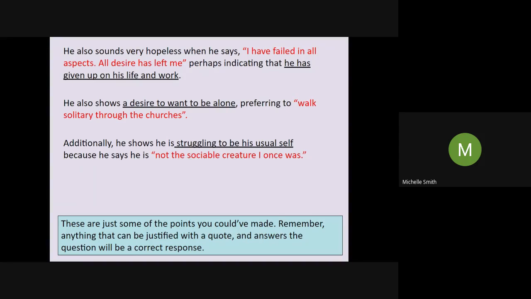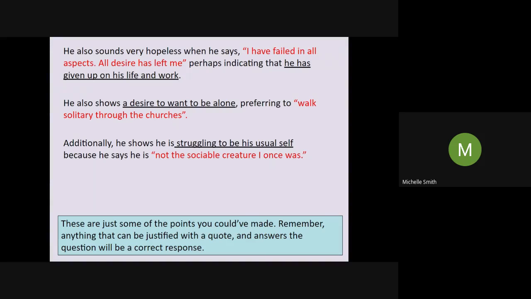Additionally, he shows he's struggling to be his usual self because he says he is not the sociable creature I once was. So it's this bit at the end, isn't it? I once was. That is the key to this inference, to the usual bit, yeah? He used to be very sociable, but he's struggling to be that now because all he wants to do is be alone. We know that from that previous one. He's not the sociable creature he once was.